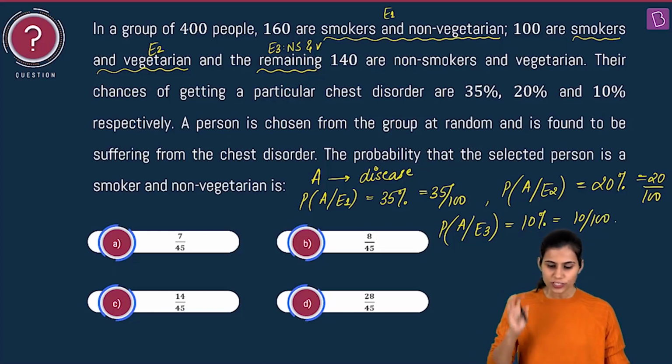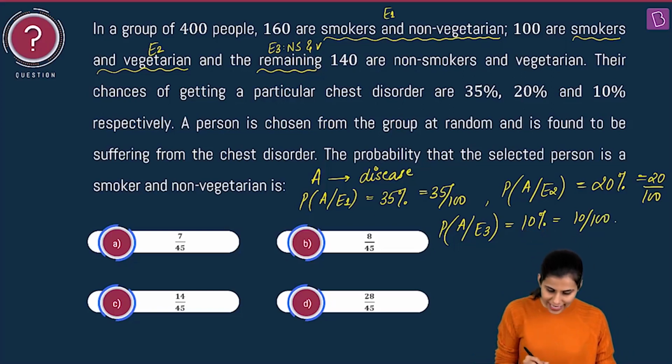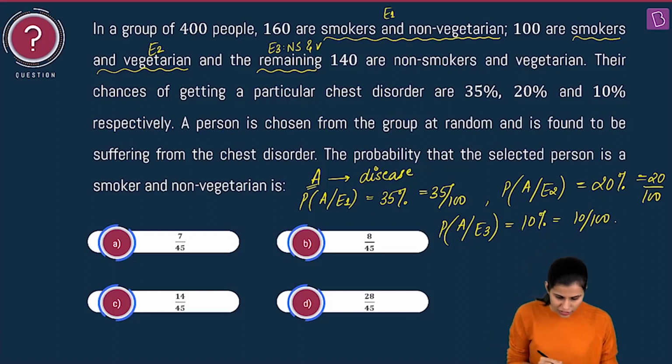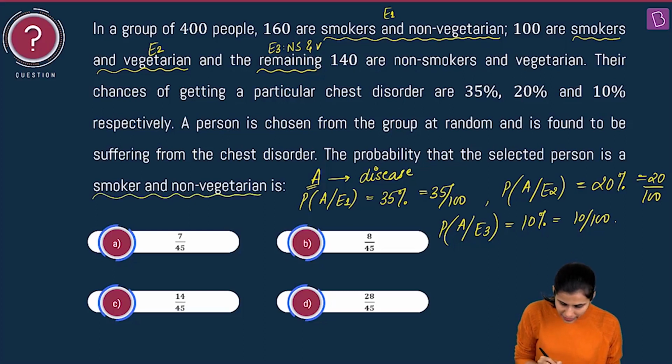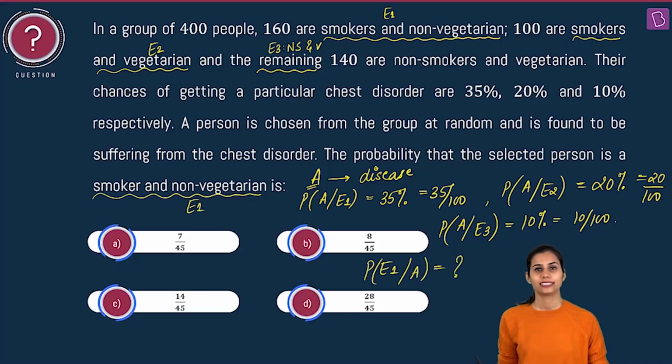Now, a person is chosen from this group randomly and is found to be suffering from the chest disorder. Okay, so event A is occurring. The person who is chosen is suffering from this chest disorder. What is the probability that the selected person is a smoker and non-vegetarian? Smoker and non-vegetarian means E1 event. So what is the probability of the occurrence of E1 event when you know A has already occurred? Isn't it? That's what's happening.